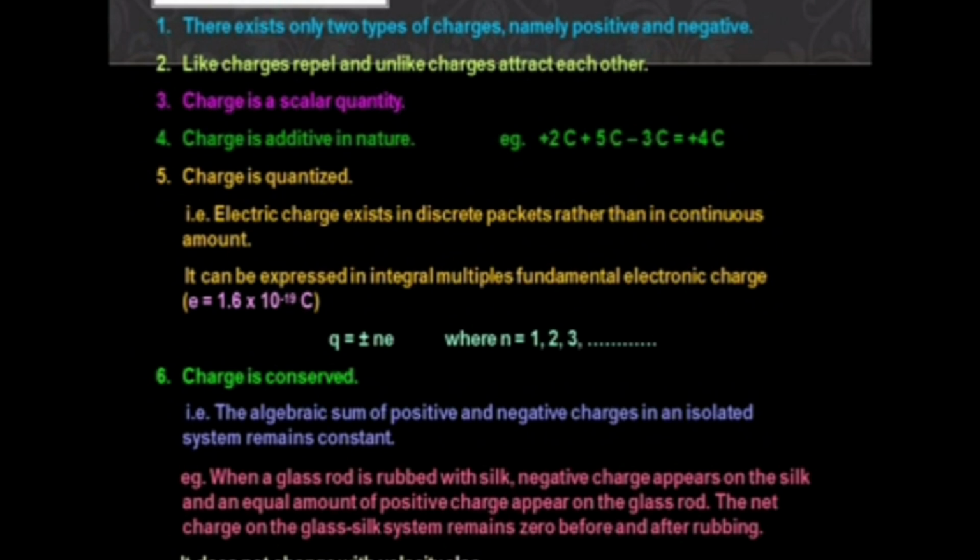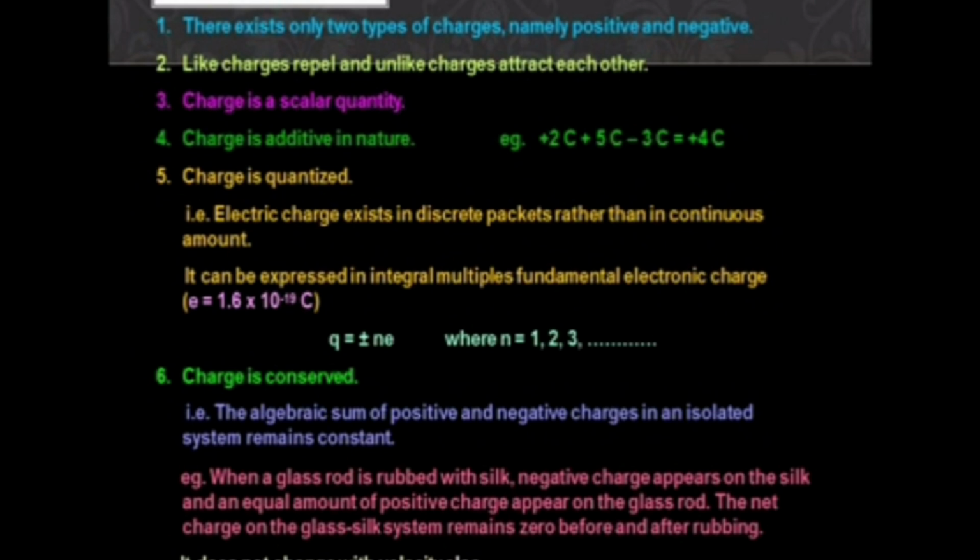That's called isolated. The charge in the isolated system remains constant. There is no change in the positive charge or negative charge, whatever it is.